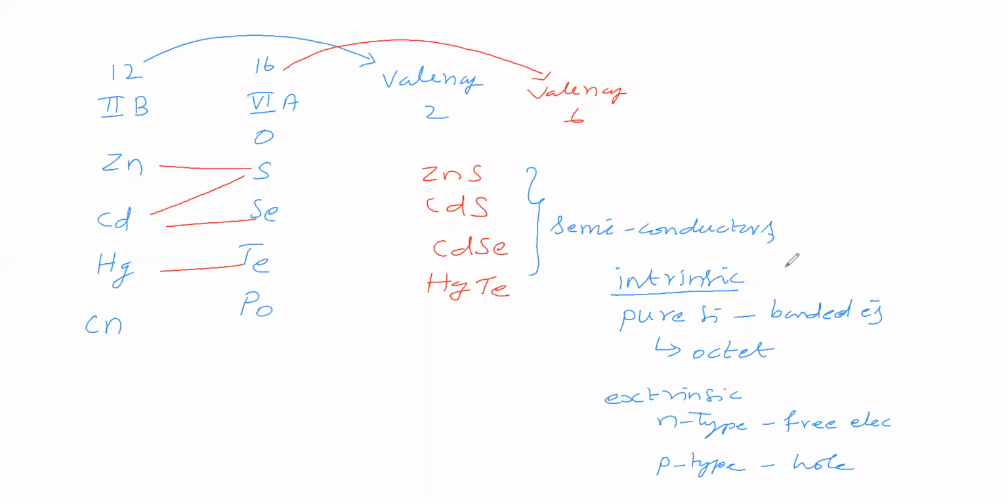Sir, you are saying extrinsic semiconductor. Extrinsic semiconductor means one free electron should be there, otherwise a hole should be there. Which do you say, free electrons or holes? Do you say n-type or p-type? You are saying n-type, and n-type means free electrons are there. Sir, we will check whether a free electron is there or not.